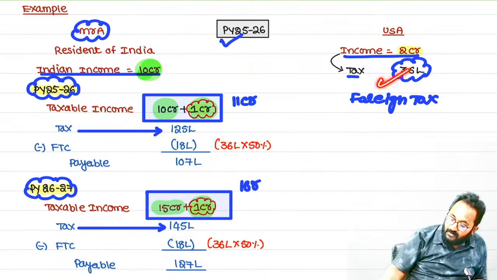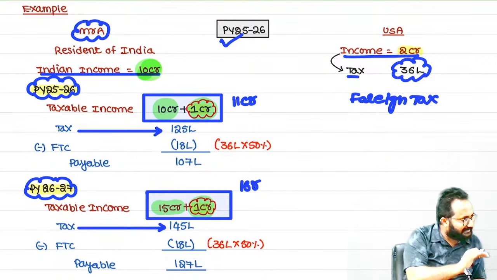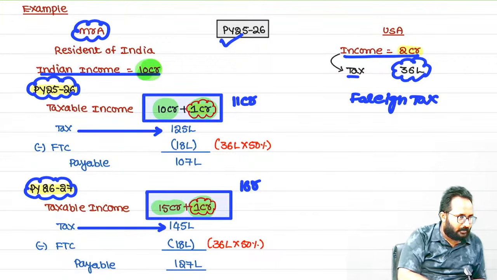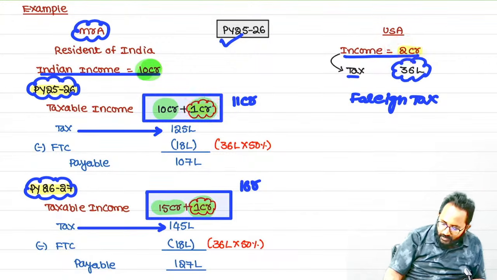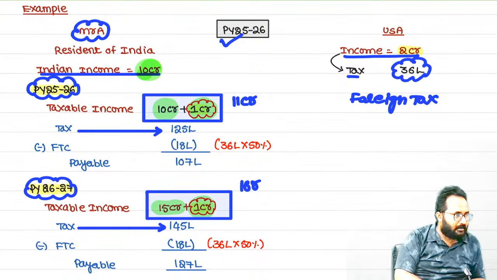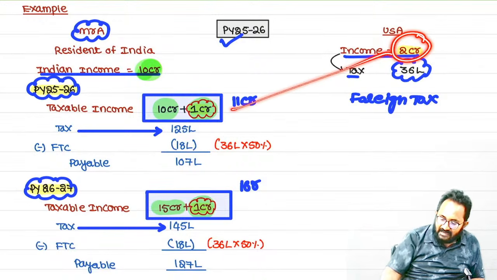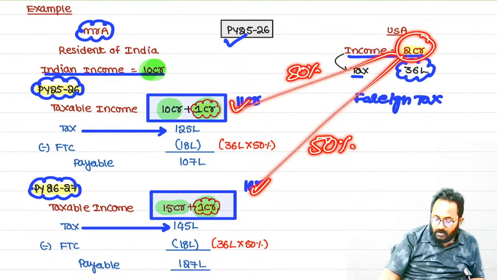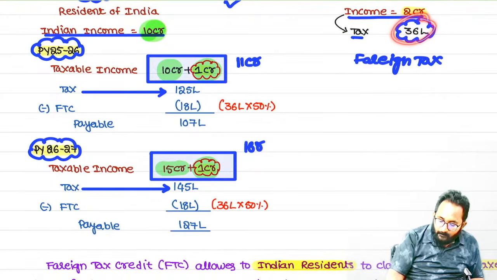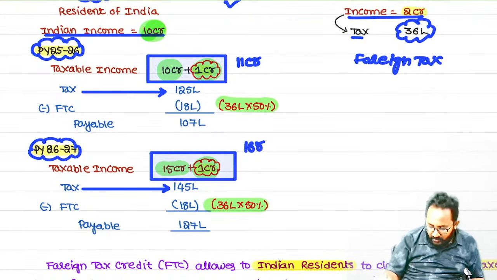How much tax did you pay? 36 lakh. You can take 36 lakhs as a credit. But here, if 2 crores were taxed in this year only, you can take the 36 lakh credit directly. But here, the 2 crores is taxed proportionately, how much? 50%, 50%. Now, please calculate the credit also in that proportion only.